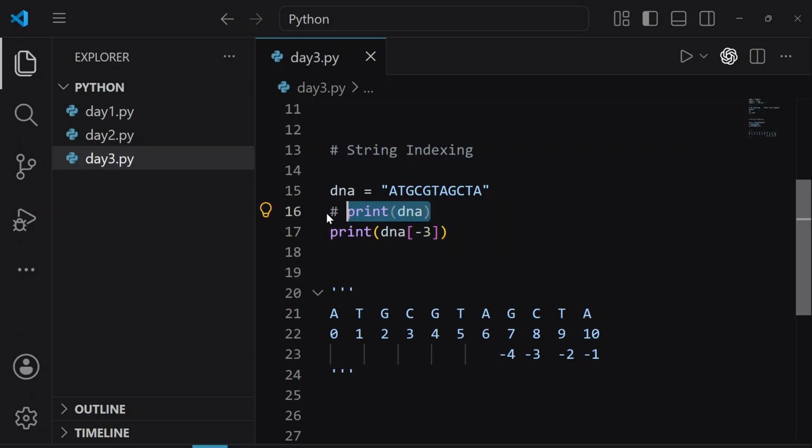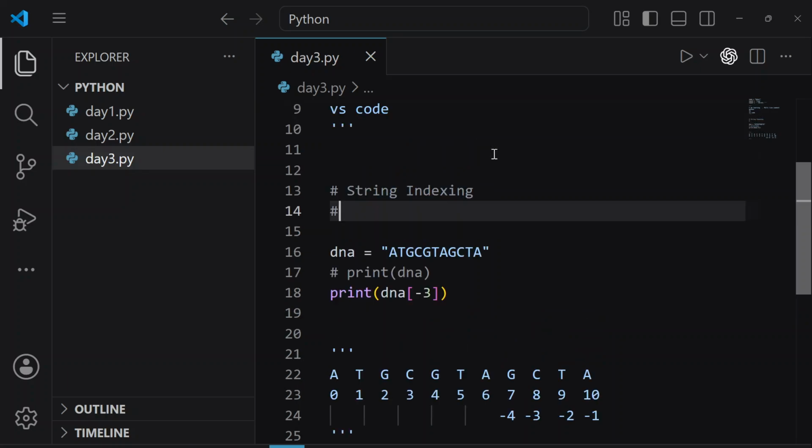Okay, so here we talked about string indexing. Let's talk about string slicing.